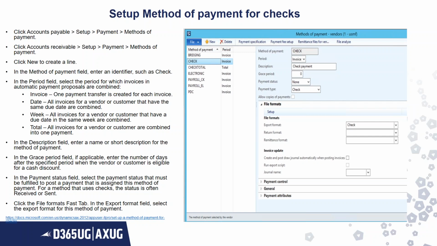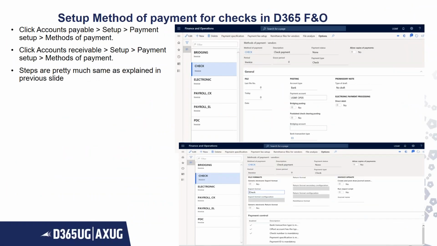If you want to reject that check, then you can reset the payment status to rejected and then to none, so that you can rerun that check. Then for file format, for this method of payment, that is check, we will select the check option. Very similar, only the design changes.